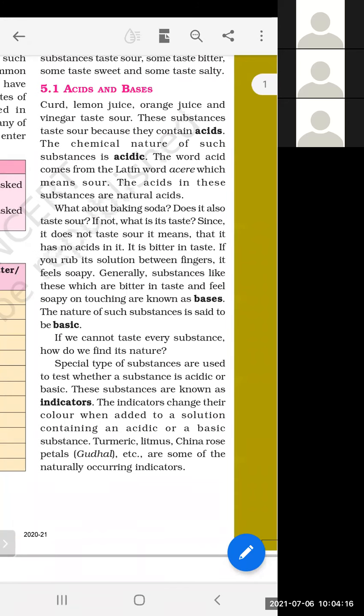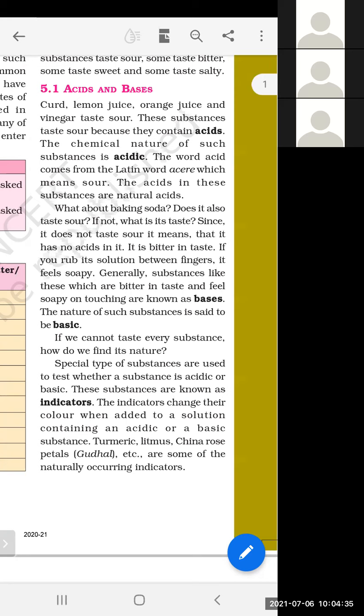Later on we will discuss the salt, but now we are discussing acids and bases. Acidic substances have a sour taste, basic substances have a bitter taste and a soapy feeling.